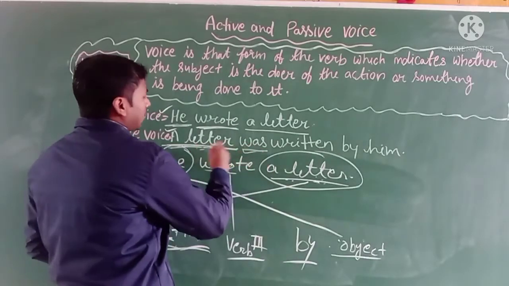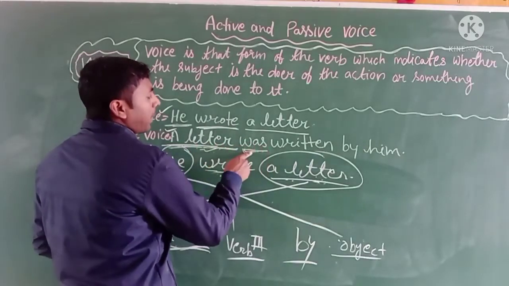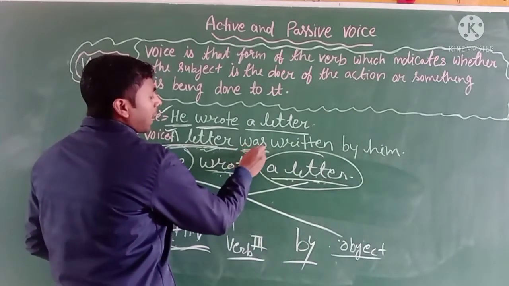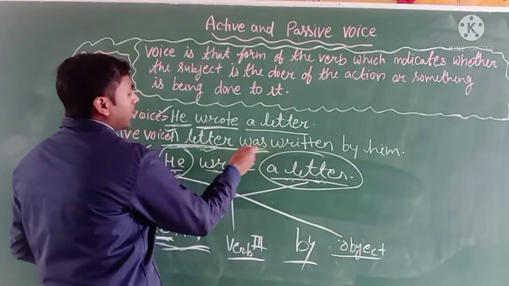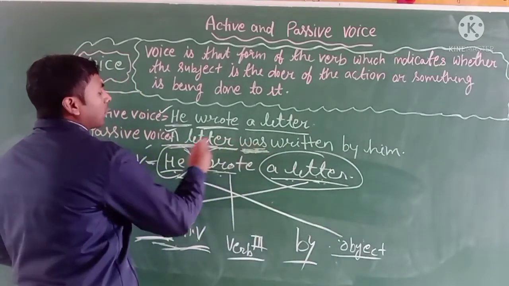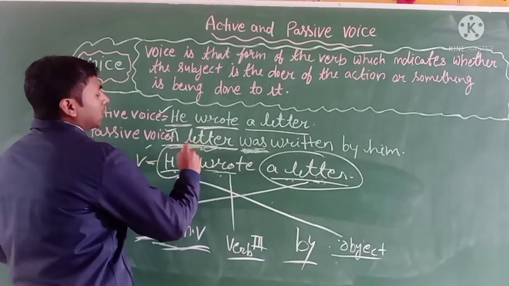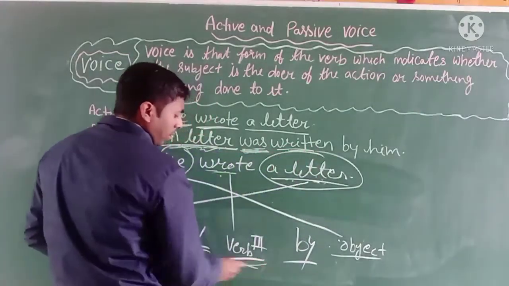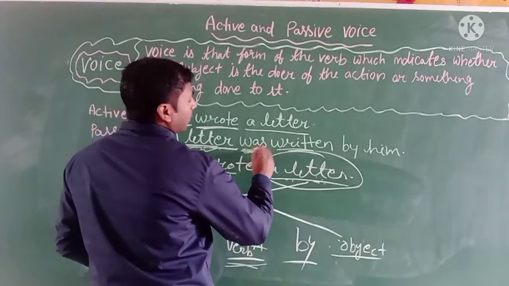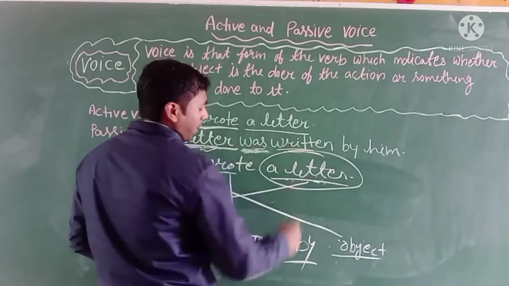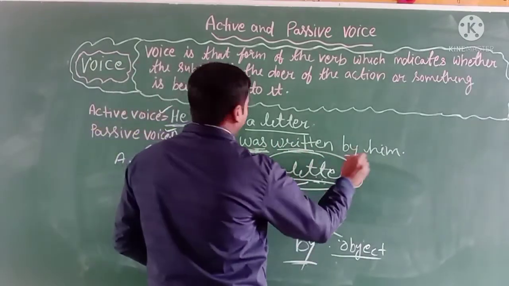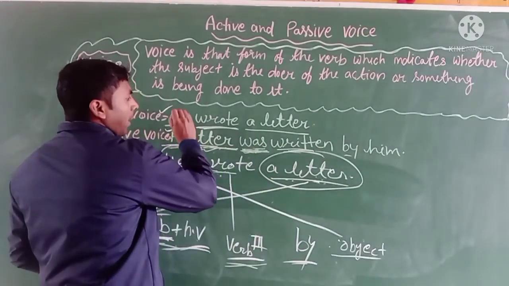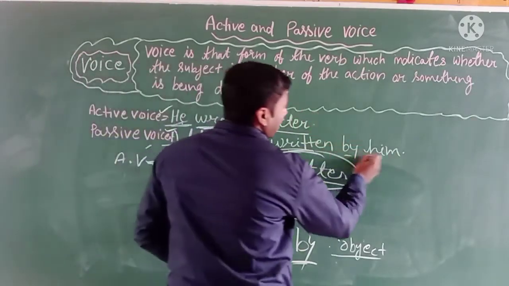Here the subject is singular, so use the singular helping verb was with the subject a letter, and after that the verb in the third form. Then use by agent, and here he, who is the doer, will be the receiver in the passive voice.